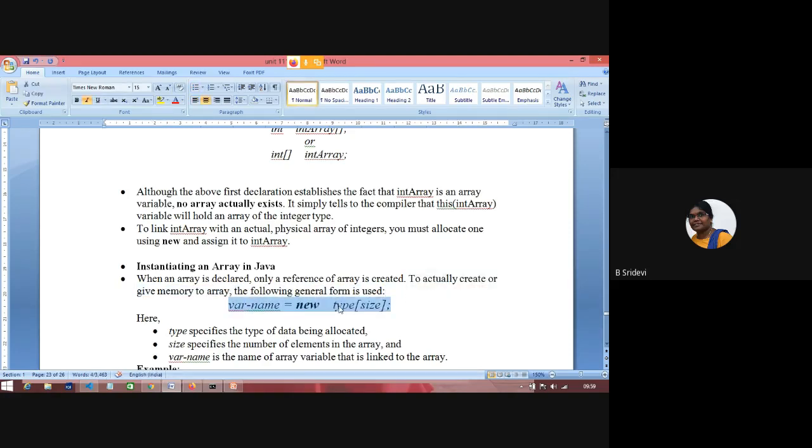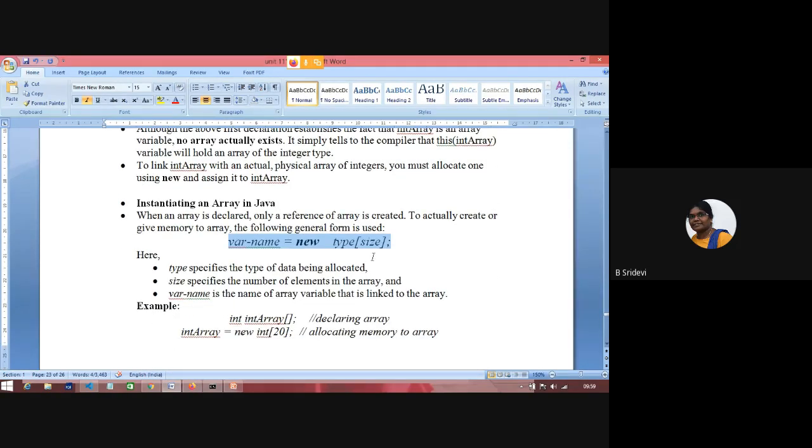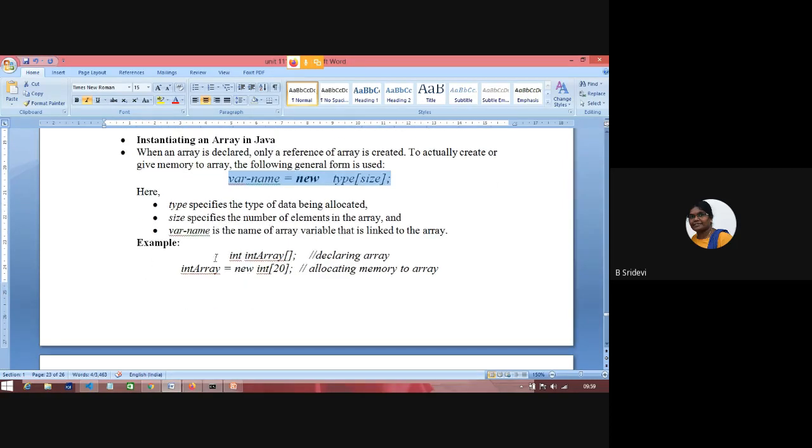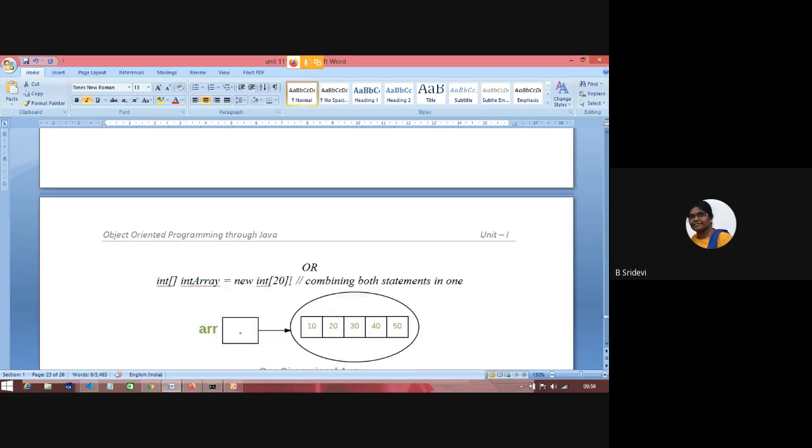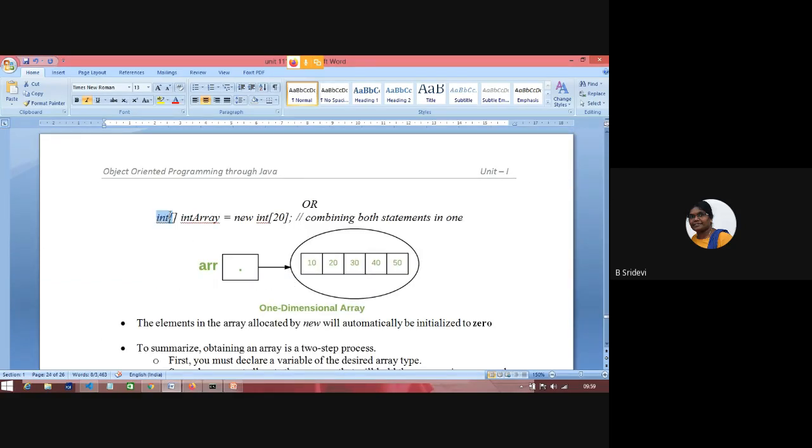Here type specifies the data type of the array, size specifies how many elements you want to store in that array, and variable name is the name of the array that you have created. Okay, so this is the complete example, declaring an array and allocating the memory. Or you can directly write it in a single line in this way. Clear? So this is how we create an array.